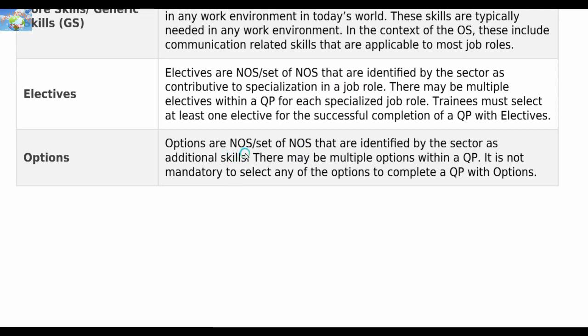Options are a set of NOS that are identified by the sector as additional skills. There may be multiple options within a QP. It is not mandatory to select any of the options to complete a QP with options.